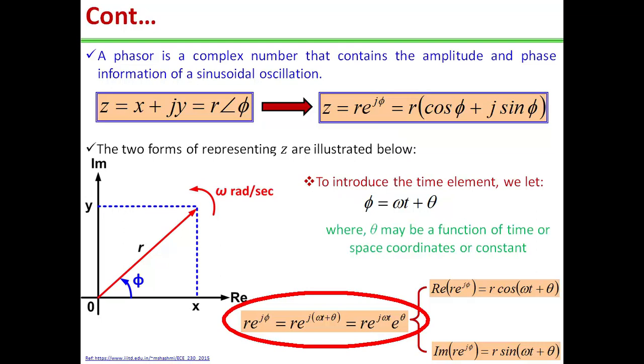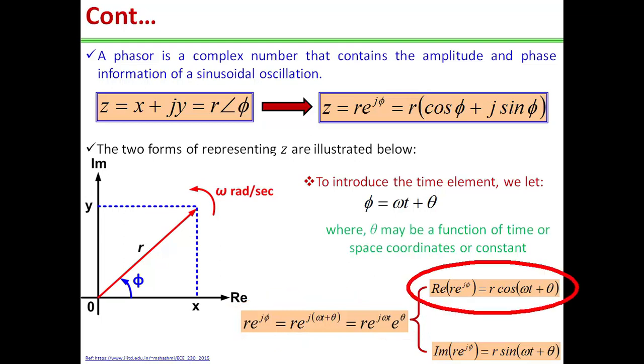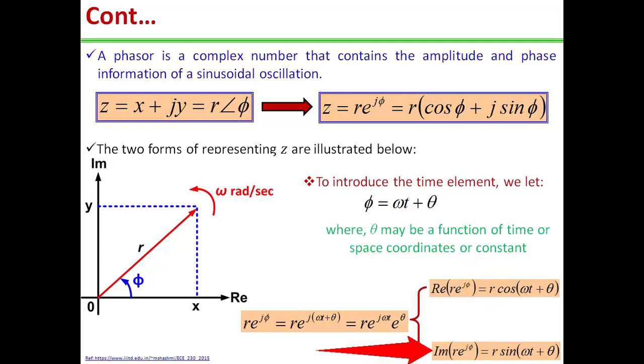That is, r e to the power j phi can be written as r e to the power j (omega t plus theta), and this will be equal to r e to the power j omega t times e to the power j theta. Hence, the real part is given by Re of r e to the power j phi, which is equal to r cos (omega t plus theta), and the imaginary part is given by Im of r e to the power j phi, which is equal to r sin (omega t plus theta). Real part is represented by the cos term and imaginary part is represented by the sin term.